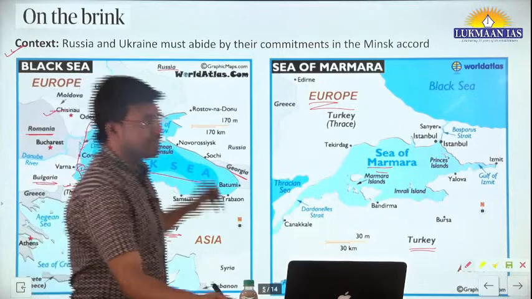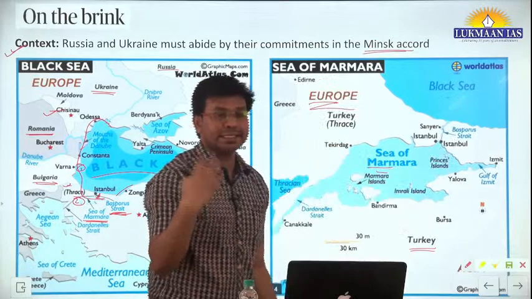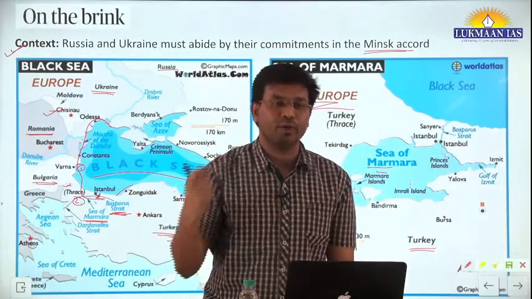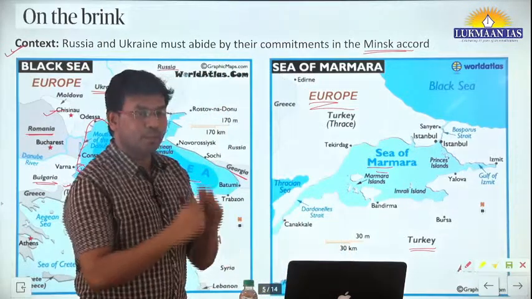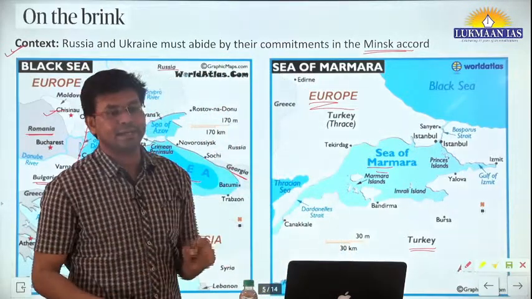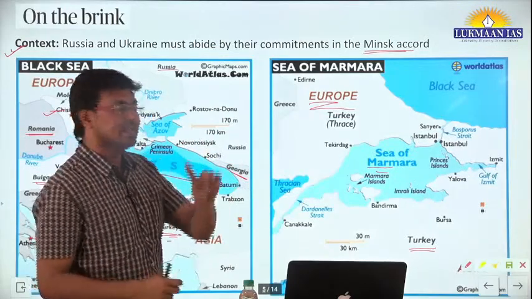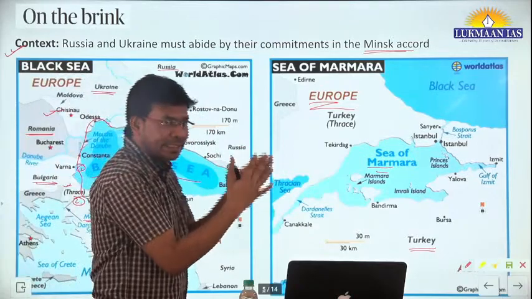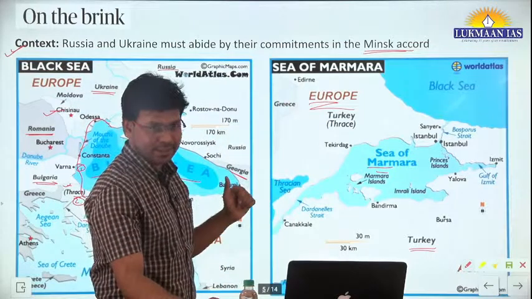Apart from this, you should be able to understand that if they talk about the Minsk Accord, they can ask a question like: the Minsk Accord is related to which of the following? On one side, to bring peace and stability in which region? The Donbas region. That Donbas region is a territory of Ukraine, right? So to bring peace and stability between Ukraine and Russia, you can talk about the Minsk Accord.